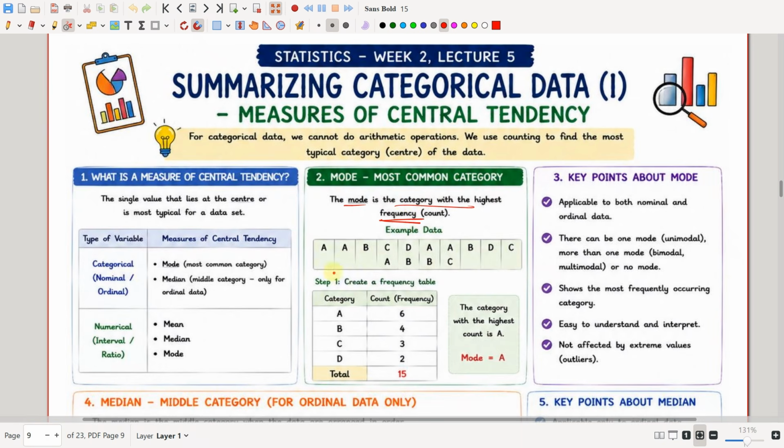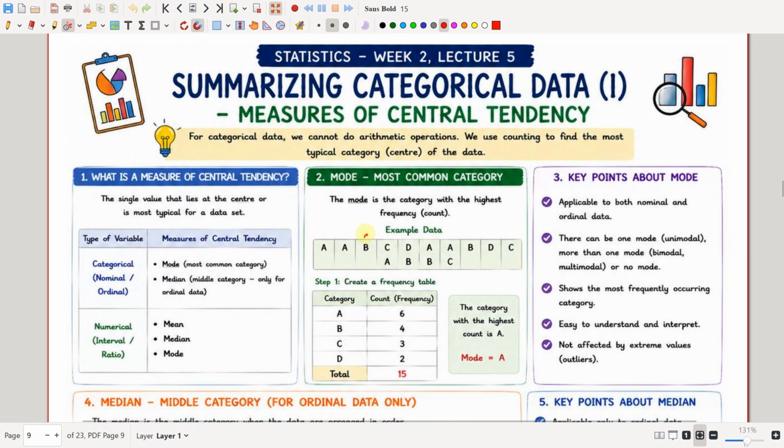See here, I am building a frequency table for those categories. A appears 1, 2, 3, 4, 5, 6 times, so the count is 6.